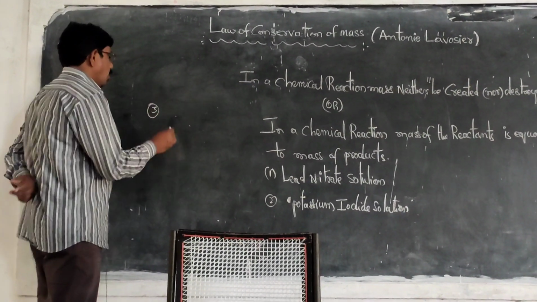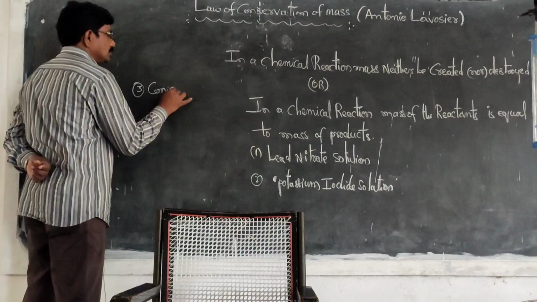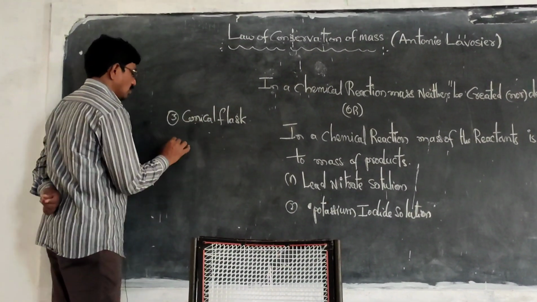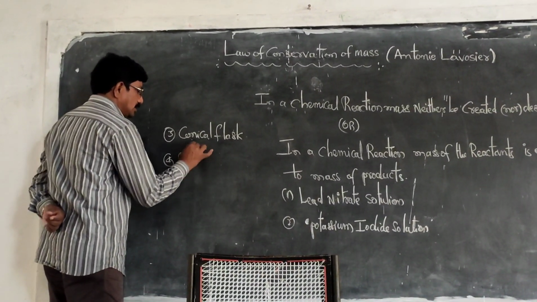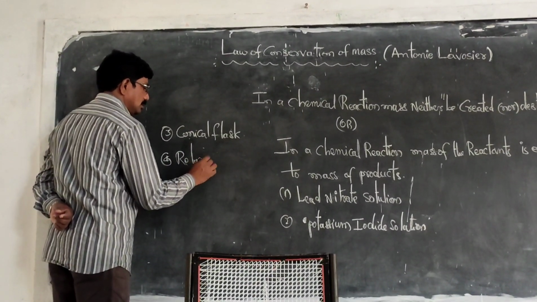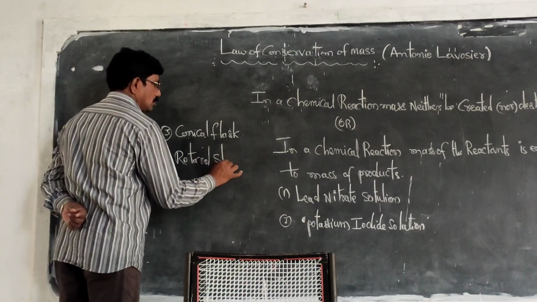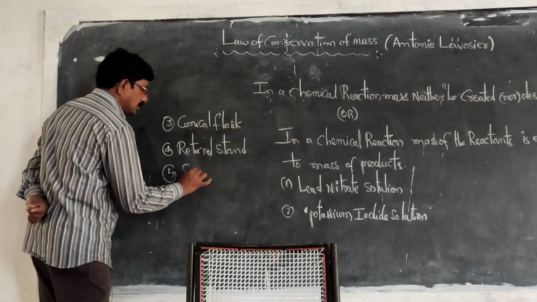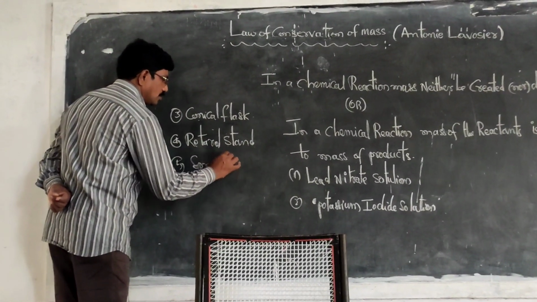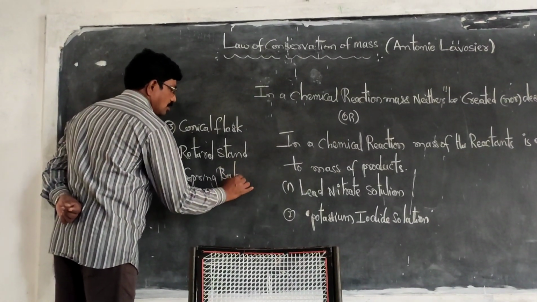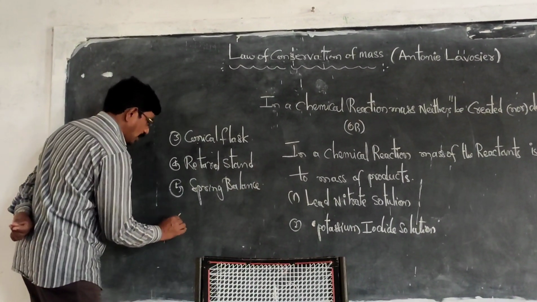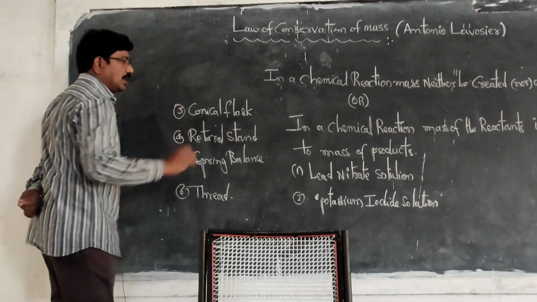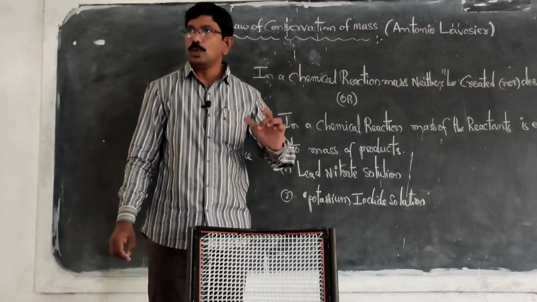Next one, conical flask. Next, retort stand. Fifth one, spring balance. Sixth one, thread. These are the materials we used to prove this law.